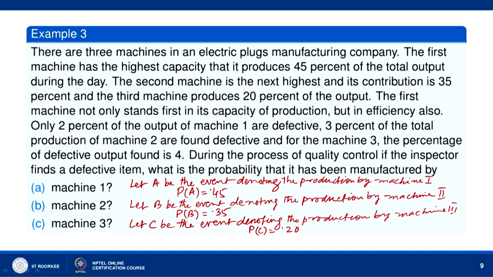So the probability of defective output by machine 1 is equal to 0.02. 3% of the total production of machine 2 is found to be defective.